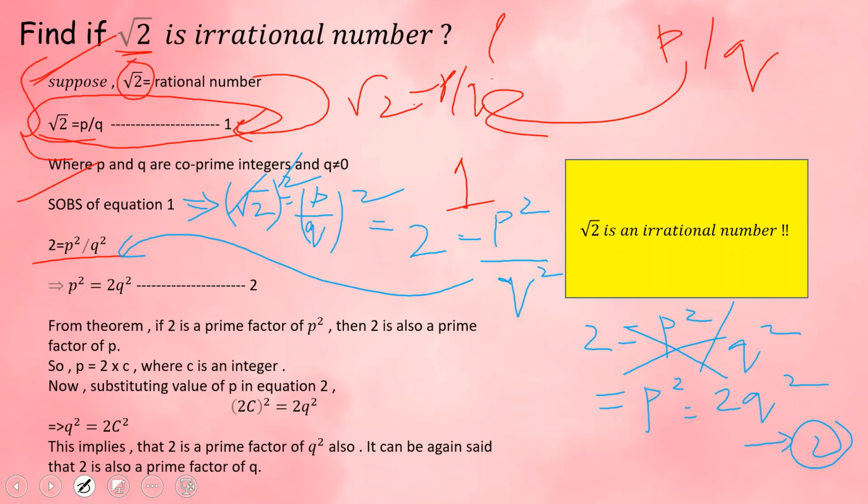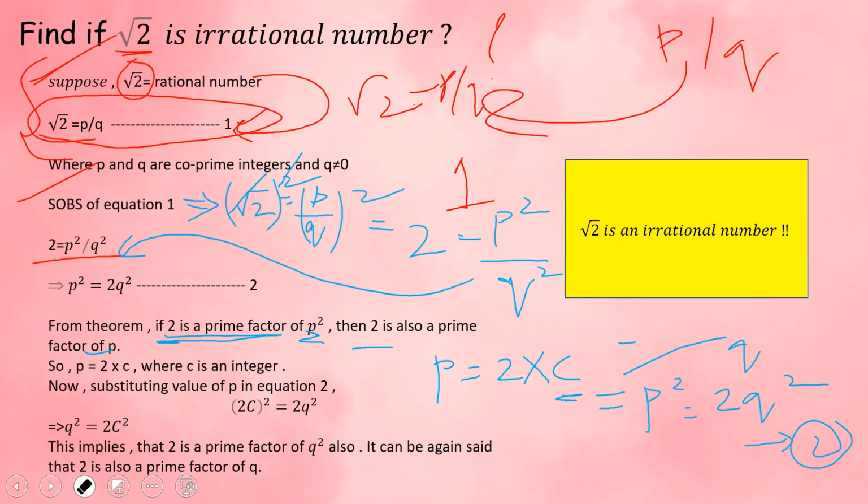So from that theorem, if 2 is a prime factor of p square, then 2 should also be a prime factor of p. According to this theorem, we get p is equal to 2 into c, where c is an integer. Now we got the value of p.